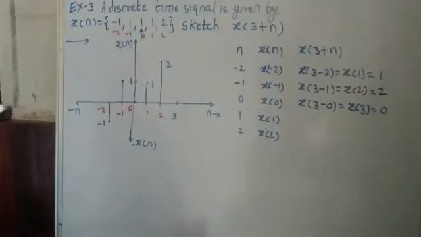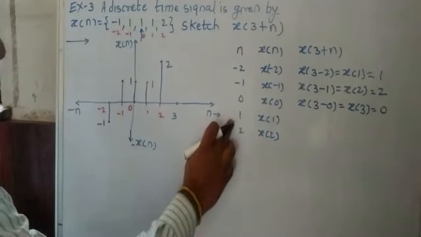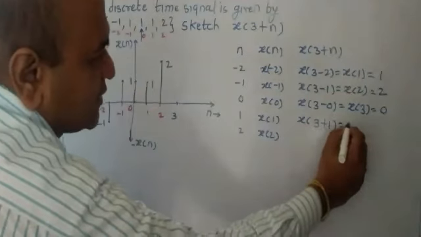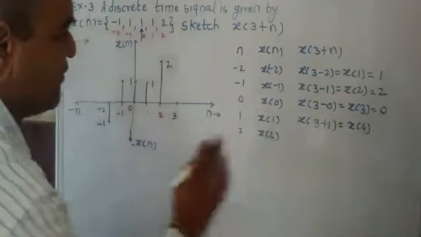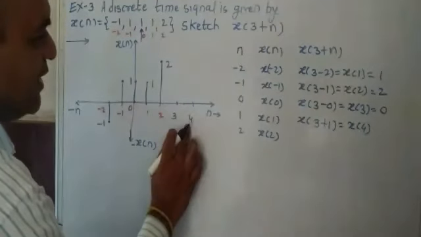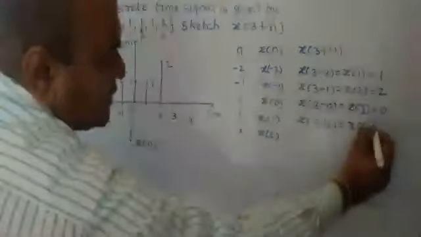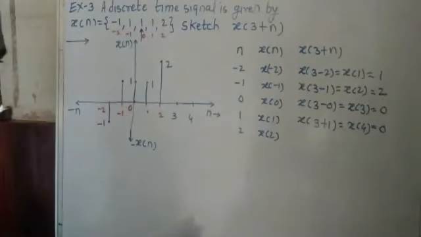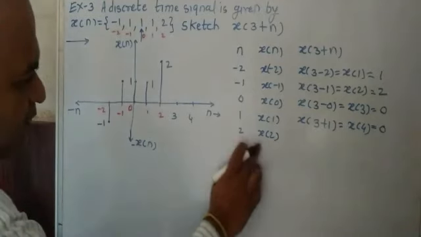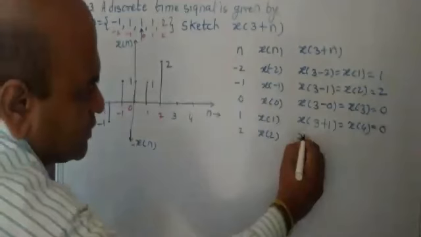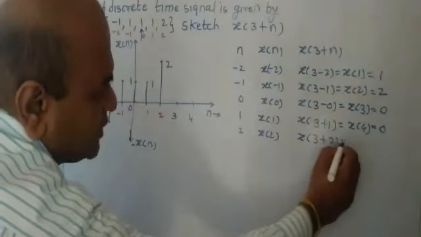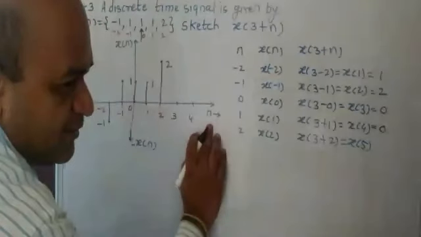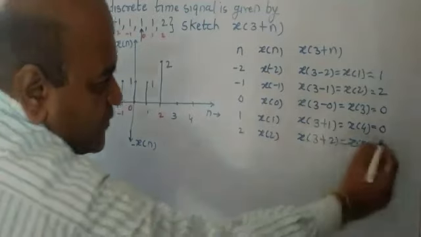Now 1. We will write here x of 3 plus 1, so it is x of 4. Is x of 4 present here? For n is equal to 4, no value is present. So that's why it is 0. Got this? Similarly, for 2, here 3 plus 2, you will get x of 5. Is x of 5 present over the graph? x of 5 is not present over the graph. So we will write here it is 0.